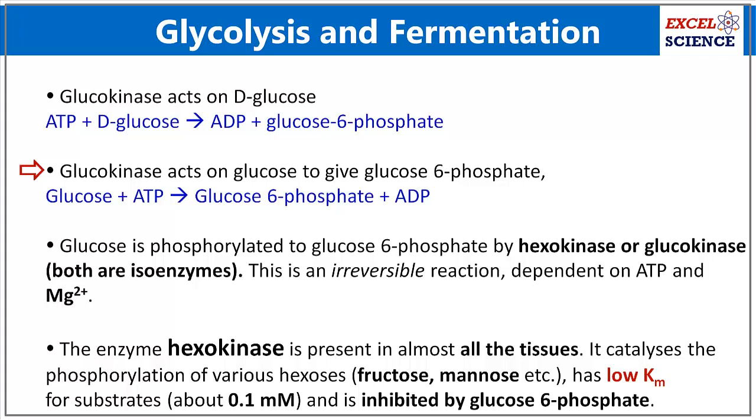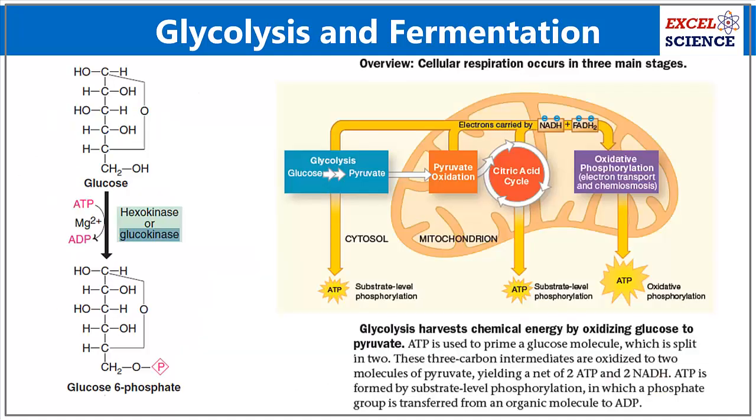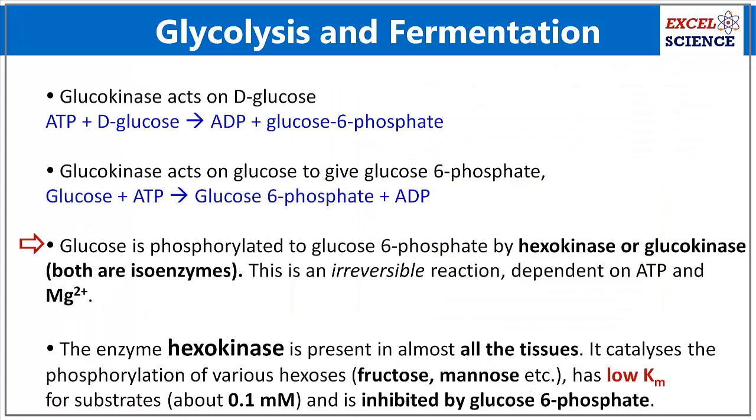In glycolysis, glucokinase acts on glucose to give glucose 6-phosphate. Glucose is phosphorylated to glucose 6-phosphate by hexokinase or glucokinase. Both are isoenzymes. This is an irreversible reaction dependent on ATP and magnesium ions. The enzyme hexokinase is present in almost all the tissues.